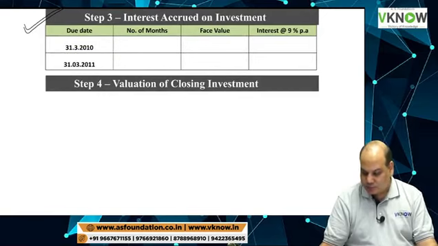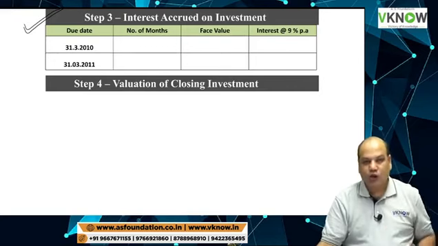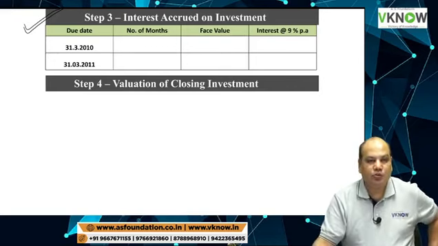Working note 3. Interest accrued on investment. There are two dates on which interest will accrue.